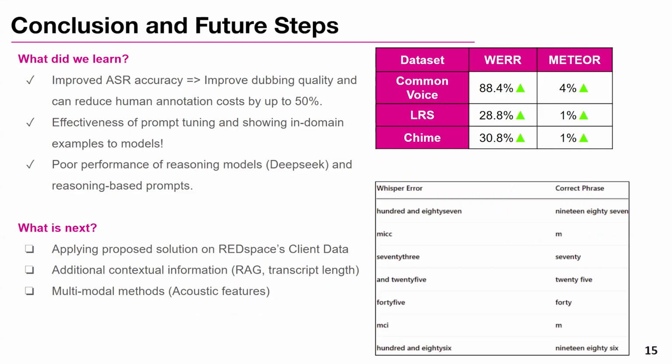The way it works is that, for example, the company uses a version, for example, the large one. What they are doing right now is just using the top hypothesis, selecting that, and then sending it to someone to fix an error that he or she hears from the audio. If we use lower versions, that one would be higher in error, it would be much more. For example, in one of our data sets, like the entertainment data, that's from Whisper tiny, we see much more improvement, because it is much more erroneous, but it is not what our company is using. So we went with the more complex case.